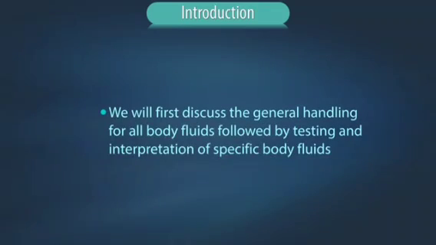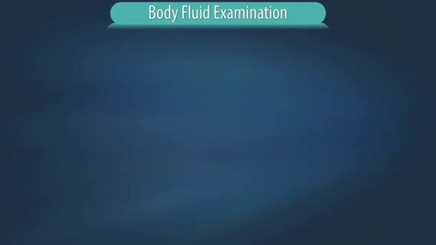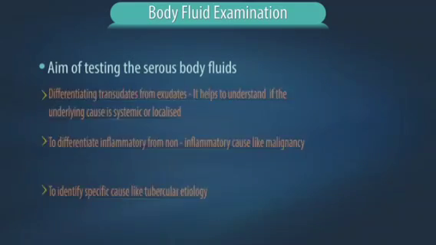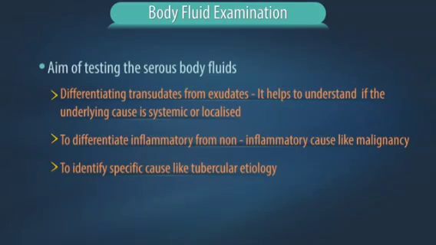We will first discuss the general handling for all body fluids, followed by testing and interpretation of specific body fluids. Body fluid examination. The aim of testing the serous body fluids is to reach a diagnosis by differentiating transudates from exudates.